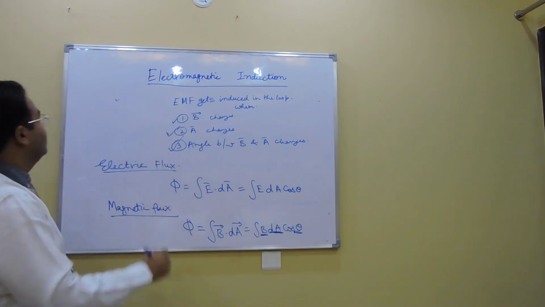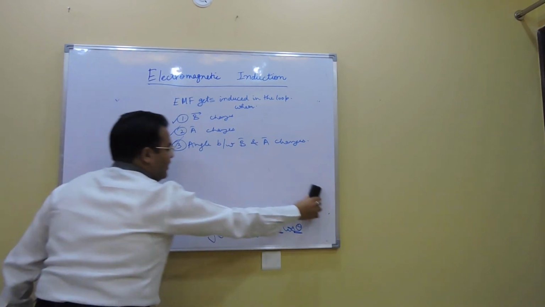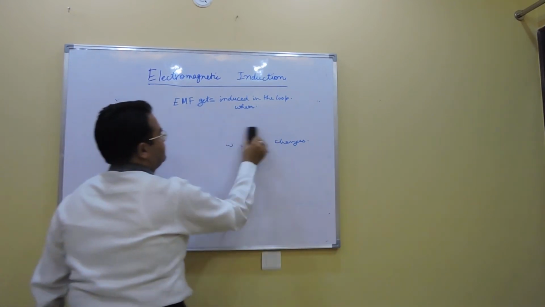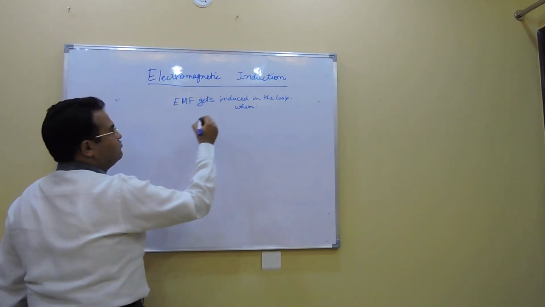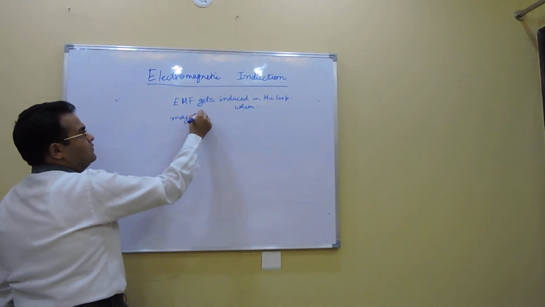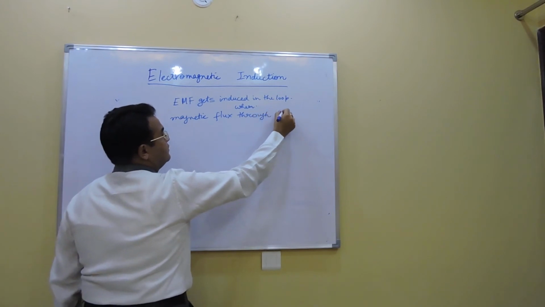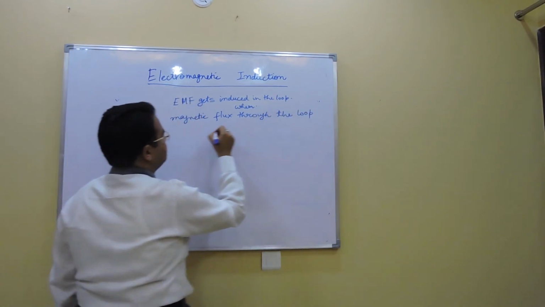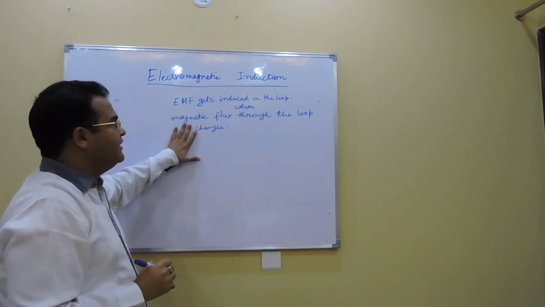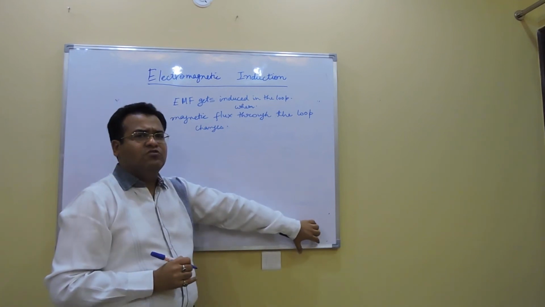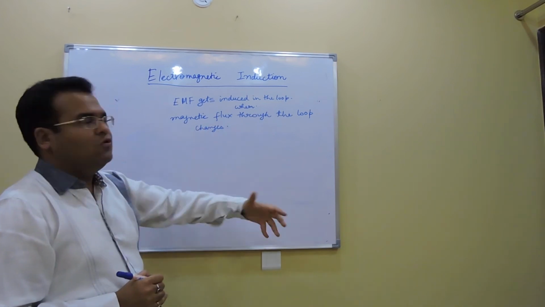So what we are getting is that when is the EMF getting induced in a loop? When the magnetic flux through the loop changes. So EMF gets induced in the loop when the magnetic flux through the loop changes. Don't you worry much about magnetic flux. We are going to discuss it in detail. I right now just introduced it to you. Let me first complete this law, then we'll come to magnetic flux, and then we'll come back here and see more of the things.